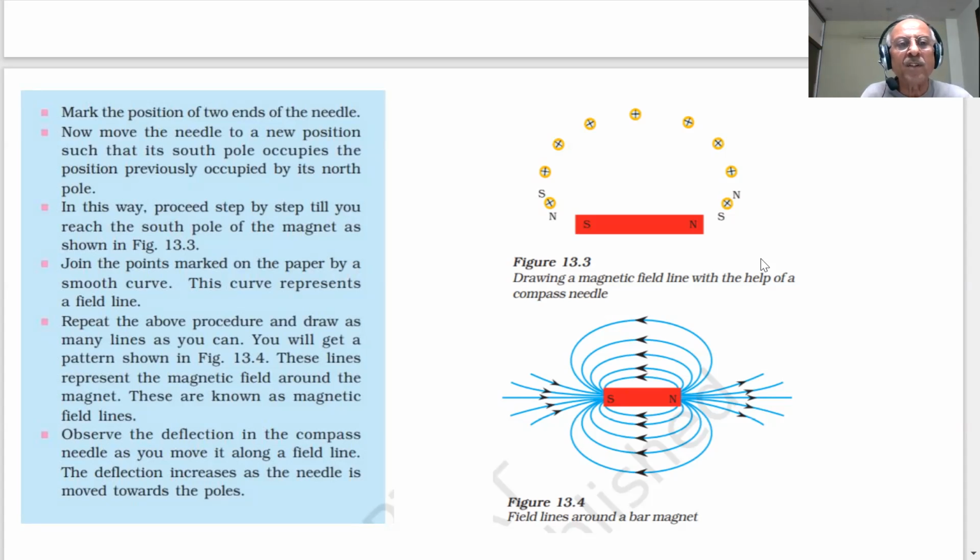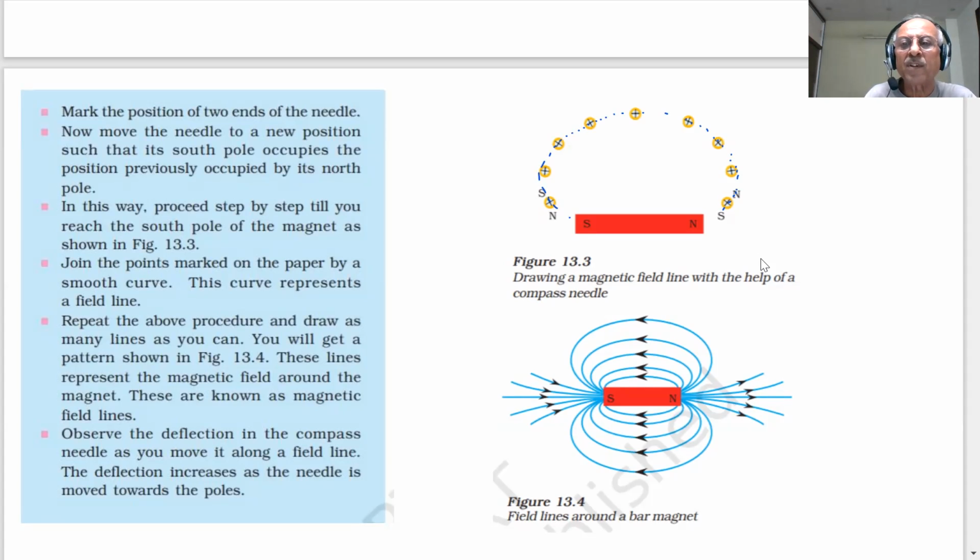Join the points marked on the paper by a smooth curve. So the needle has a north and a south. Mark those points and then you join the points. The curve marked by this represents a field line. If you will join this, what will happen? Join this compass. Join, students. So what do you get? These are the field lines.